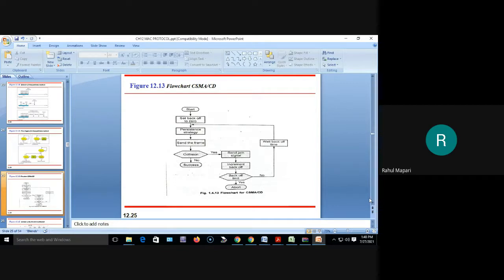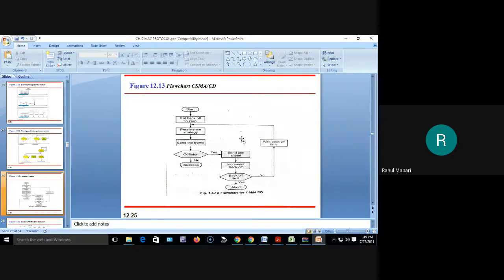Okay, and this CSMA-CD protocol is applicable for LAN. Keep in mind, it is an oral question. It is applicable for LAN. This network is also called Ethernet, and the IEEE 802.3 CSMA-CD standard is used for the LAN. Keep in mind all these points. These are very important points.